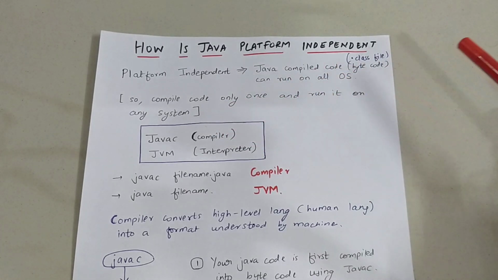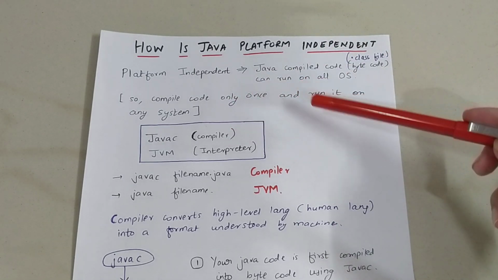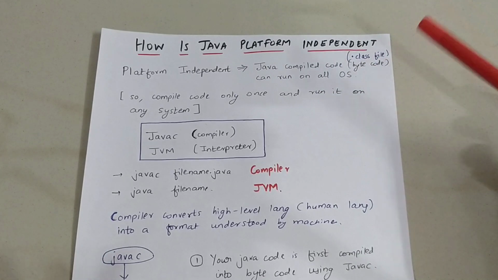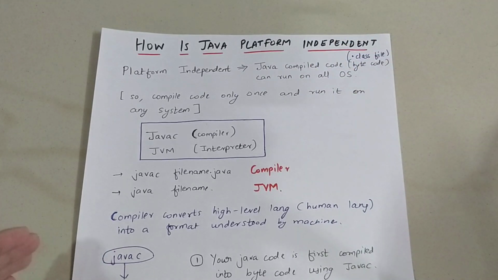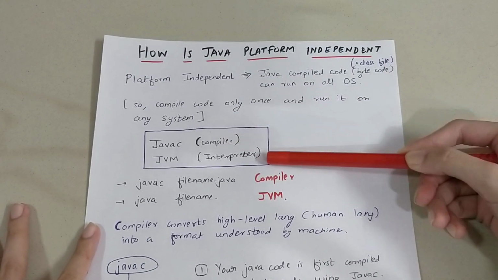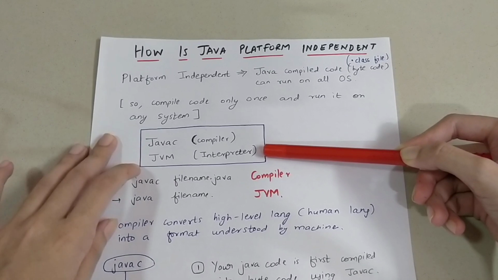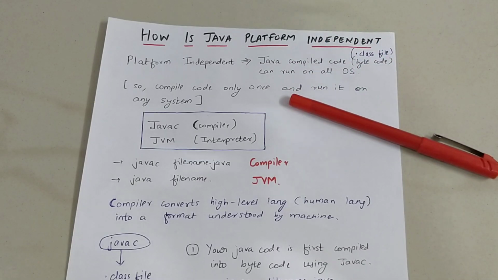Compile the code only once and run it on any system with any operating system. Now we need to understand how Java code is run. First it is run by a compiler and then by an interpreter. The interpreter is the JVM and the compiler is javac.